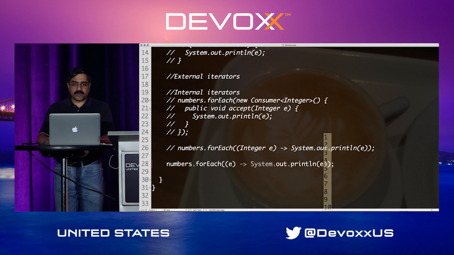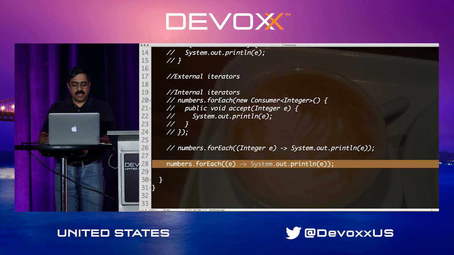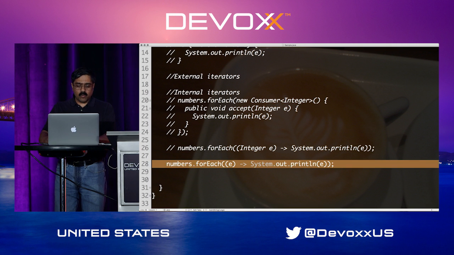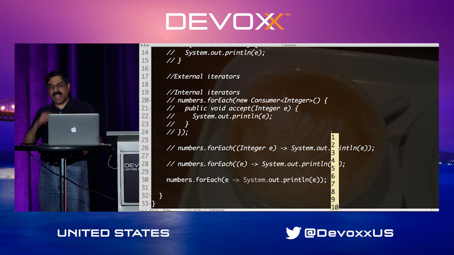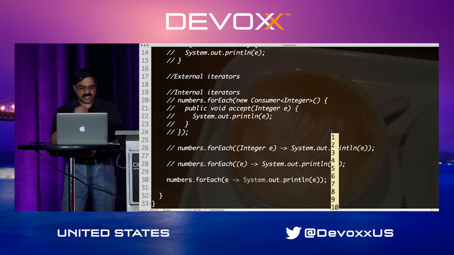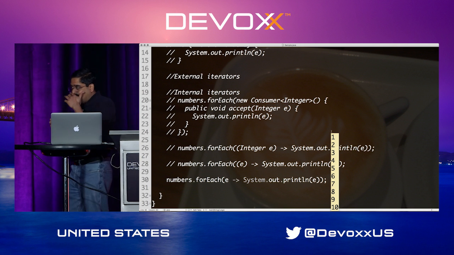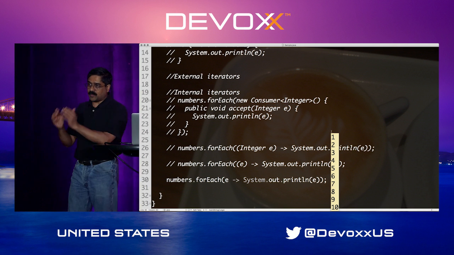But we can go a step further again, if you will. Now that we know that this is an integer, we don't have to say the type. Well, we can also get rid of that silly parentheses. So if you only have exactly one element being given to your lambda, you can get rid of the type and the parentheses as well. If you don't have any parameters, you have to put parentheses.